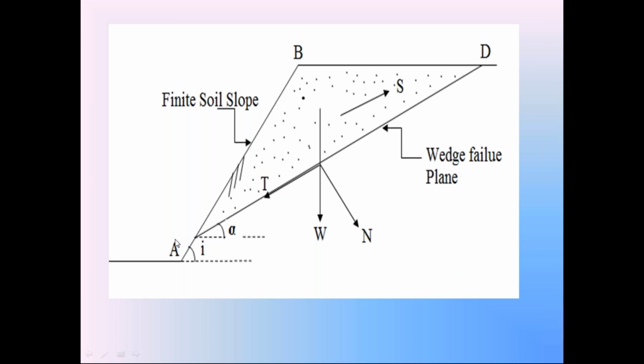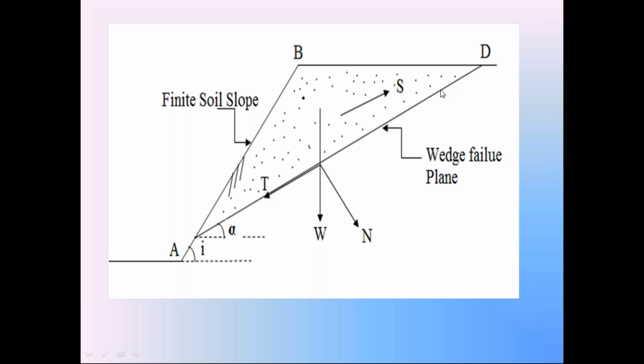So in the diagram, we have this finite soil slope AB with horizontal. Let this soil slope make the angle i. i is the angle made by the finite soil slope AB with horizontal. We are assuming, let this finite soil slope AB be subjected to wedge failure along this surface AD. This is the failure surface AD. In the wedge failure, the failure surface is a plane surface.